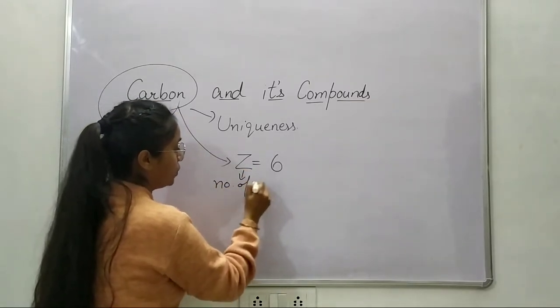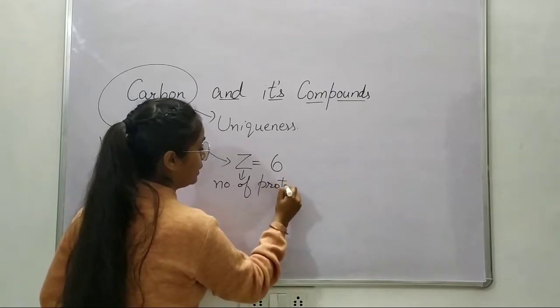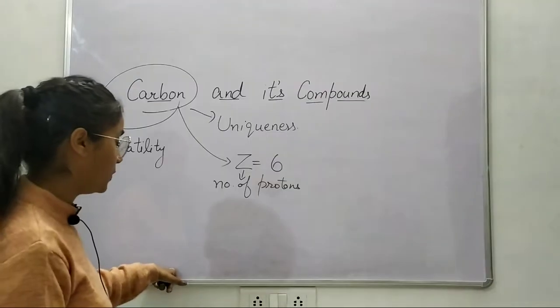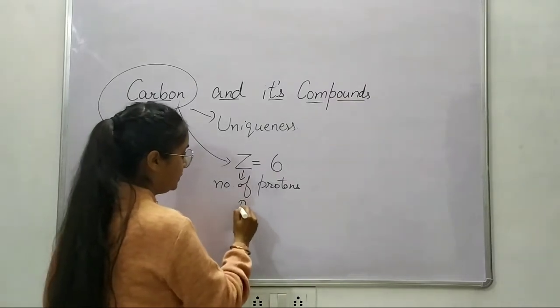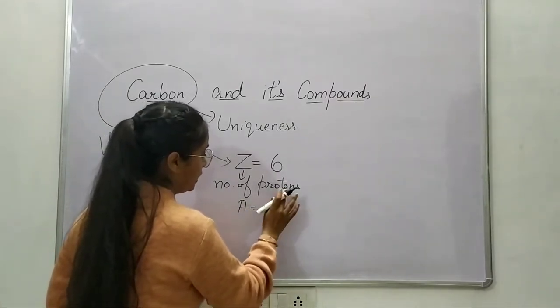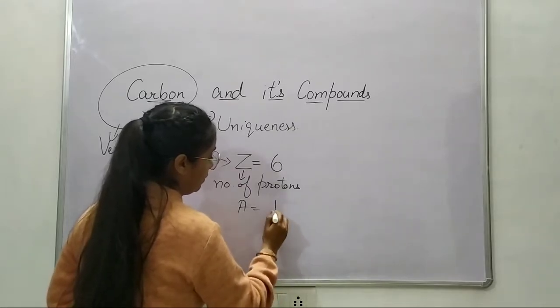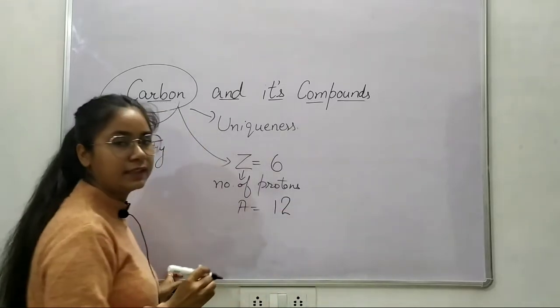The number of protons present inside the nucleus of an atom. Okay, and the mass number is 12.